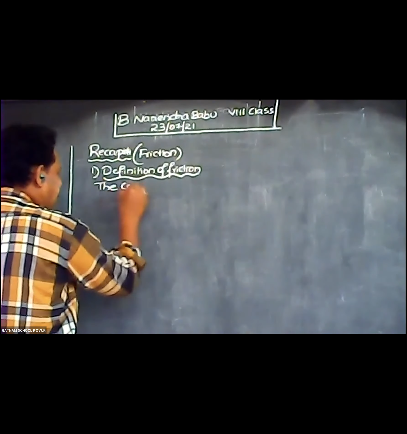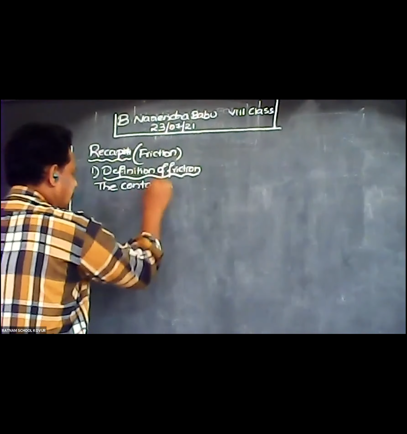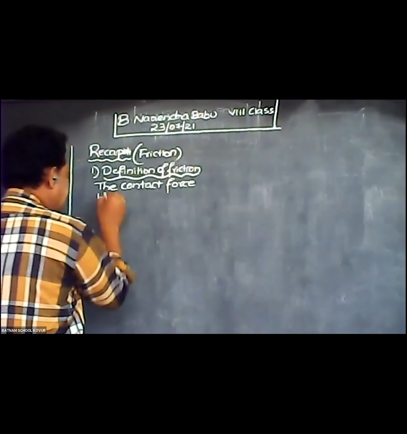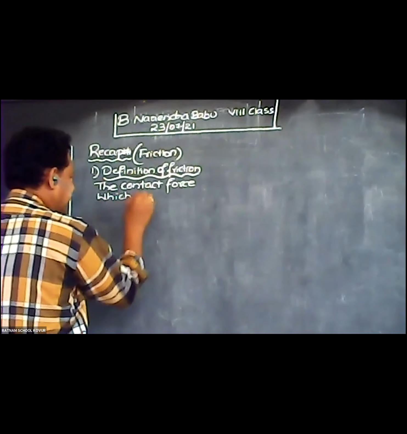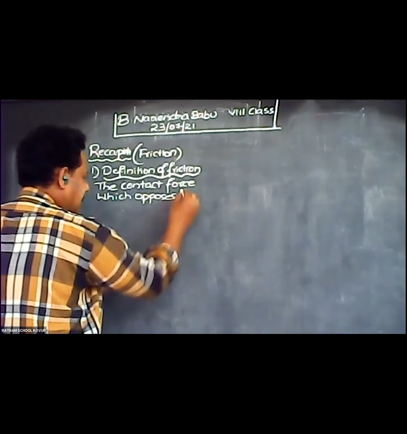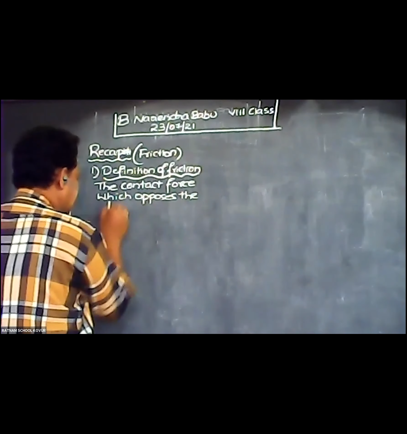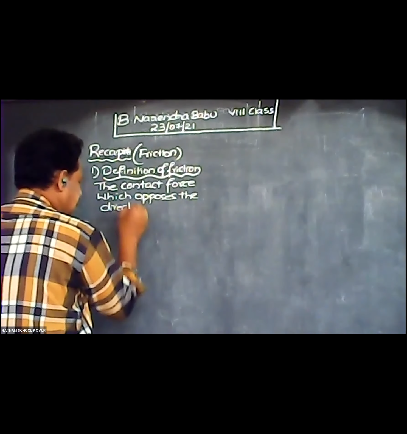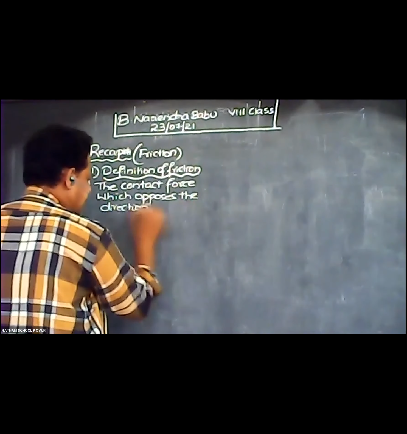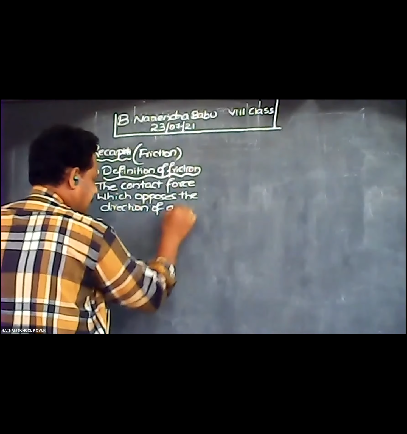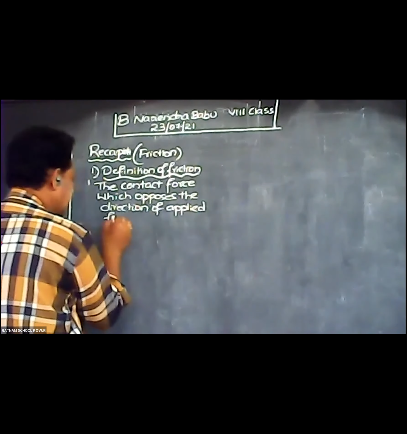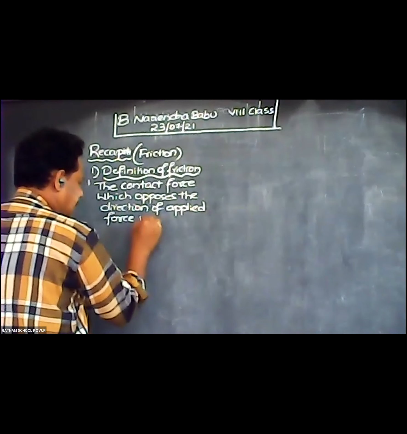The contact force which opposes motion, or which opposes the direction of applied force. This is point number 1, which opposes the direction of applied force is called friction.